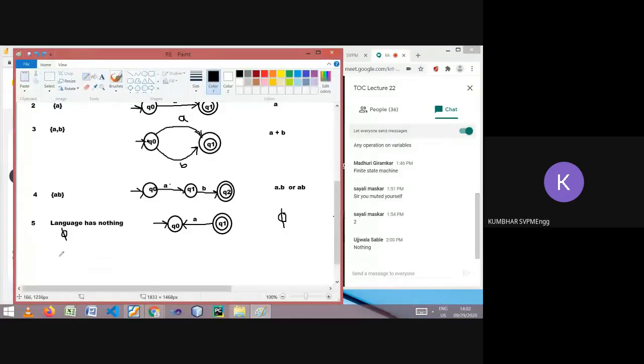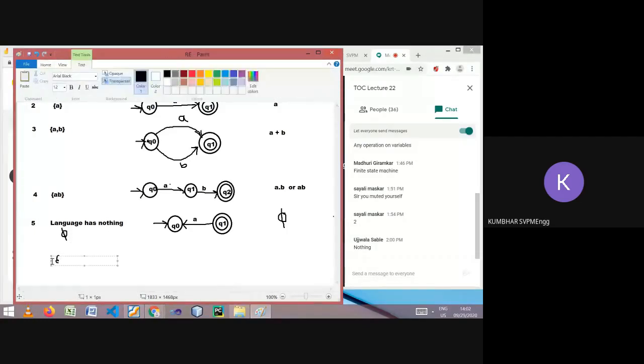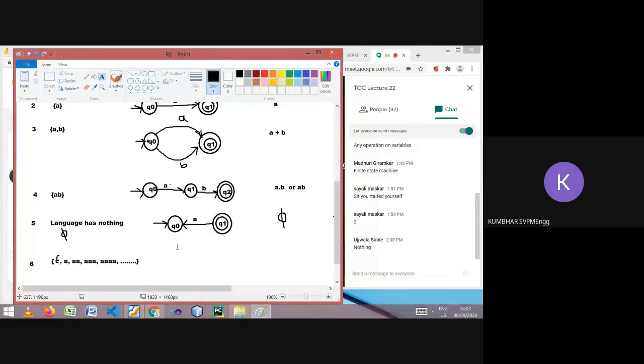The language which contains the strings epsilon, then A, 3 A's, 4 A's, like this. This is the infinite language. How can I represent this? How can I draw the finite automata for this? Yes, can anyone tell me how we can go for the finite automata for this? Any idea?